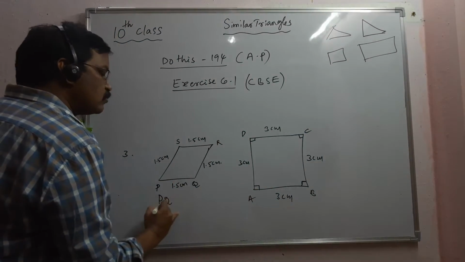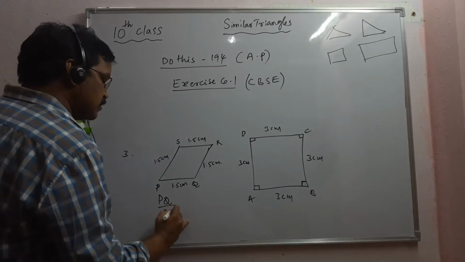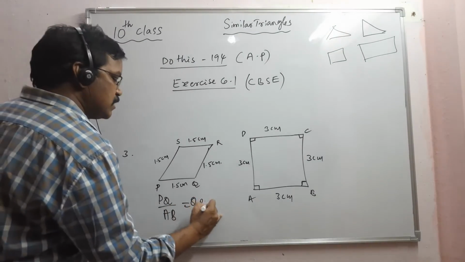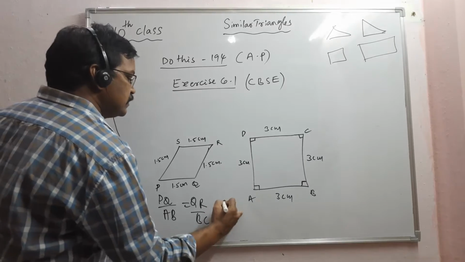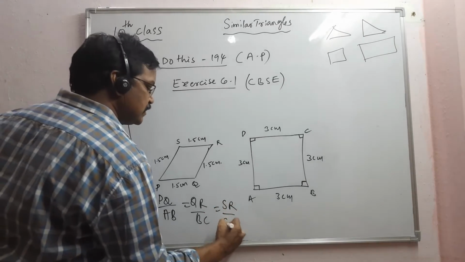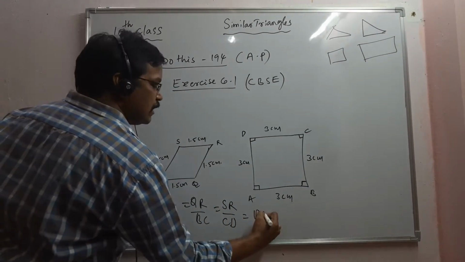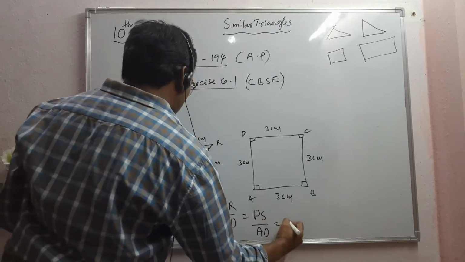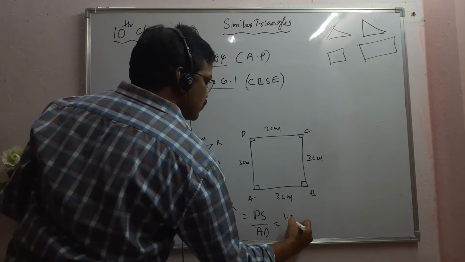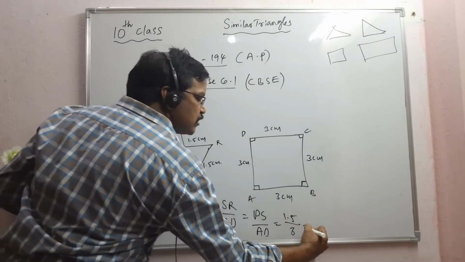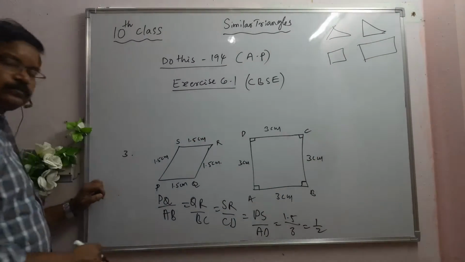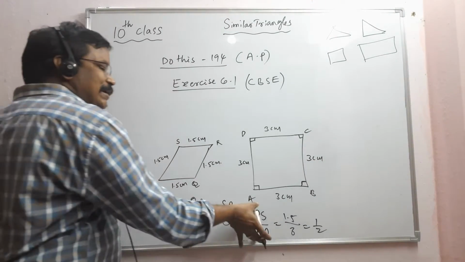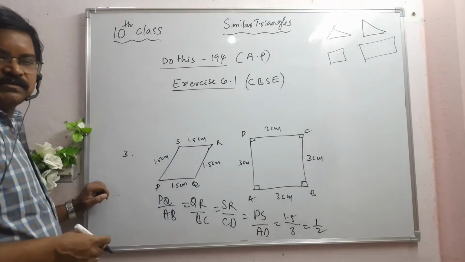Here, let us find PQ by AB, QR by BC, SR by CD, and PS by AD. This is equal to 1.5 by 3, that is equal to 1 by 2. So the corresponding sides are proportional here.